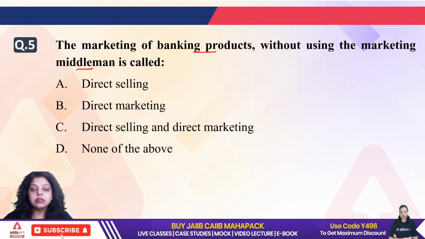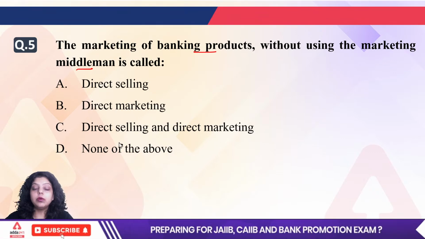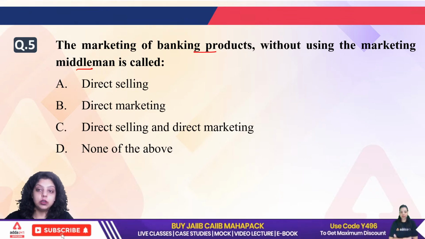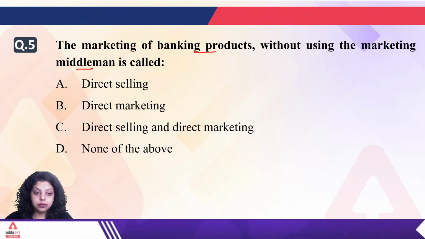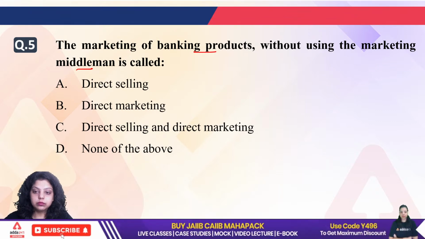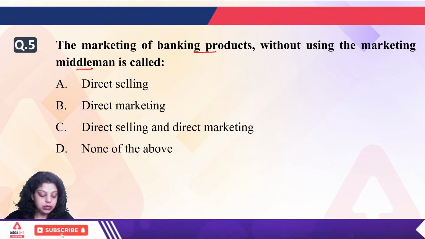Now, what will be the answer for question number 5? You are not using any middleman, you are not using any marketing channels, and you are doing marketing by yourself. Then what will the answer be? B and A. We are getting 2 options. B and A.